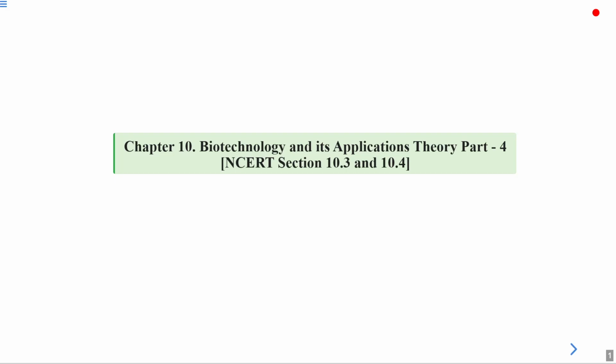Hello everyone. Today we are going to continue, and this will be the last theory session for this biotechnology and its application. After this, from next class we will solve its NCERT exercise and NCERT exemplar. In theory, it is the last session, that is NCERT sections 10.3 and 10.4 of this chapter, biotechnology and its application. So let's get started.